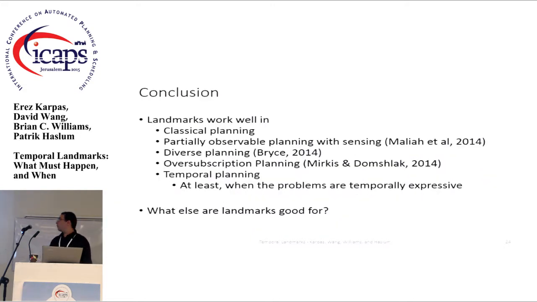So to conclude, we know that landmarks work well in classical planning, in partially observable planning with sensing, in diverse planning, and over-subscription planning. And in fact, I think Antonin is going to present a paper about multi-agent planning with landmarks tomorrow. And also in temporal planning, at least for temporally expressive problems, hopefully more. And so I want to ask you, what else are landmarks good for?